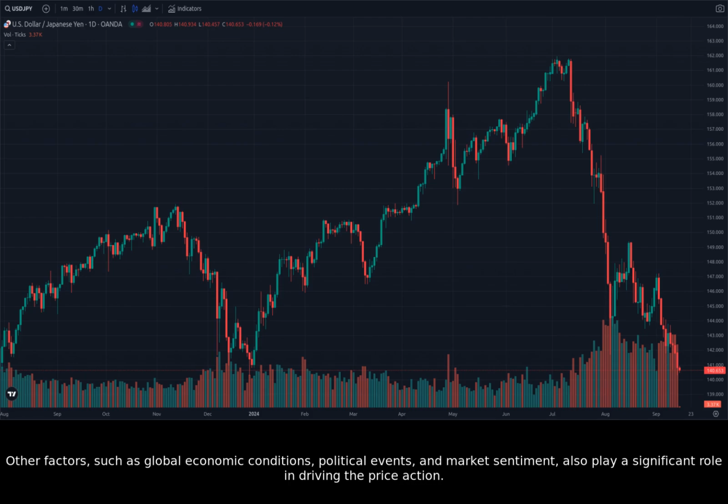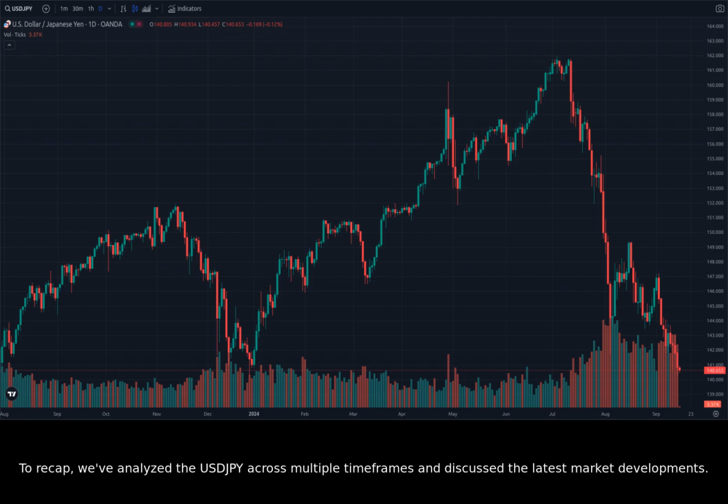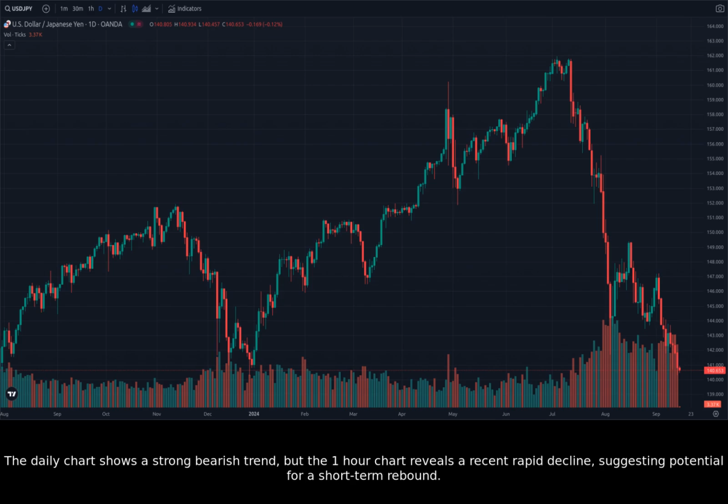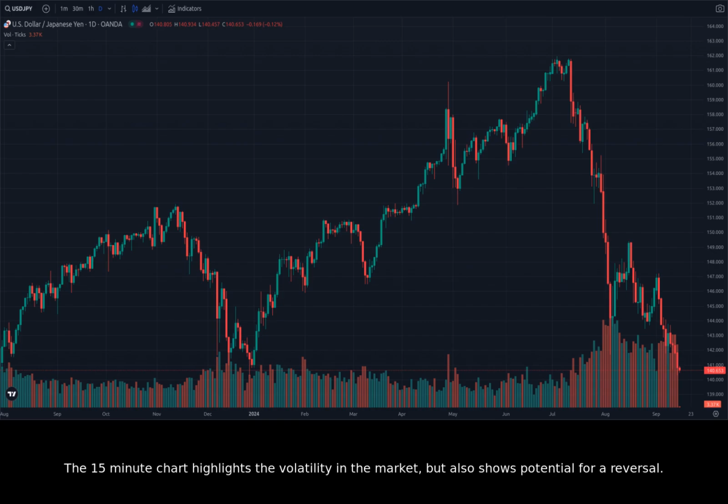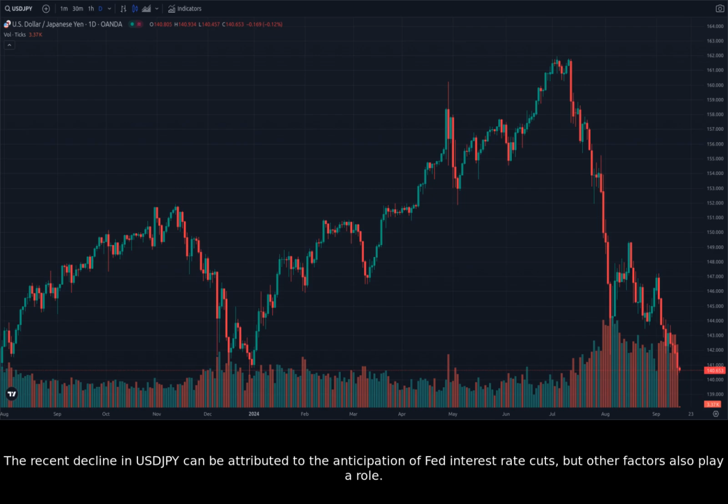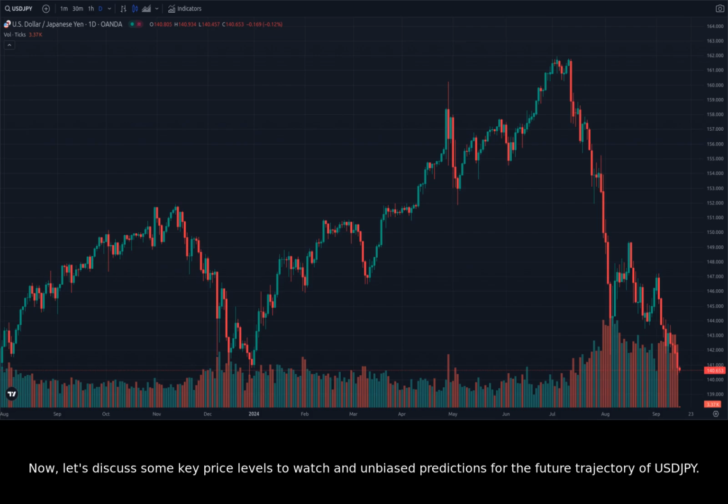To recap, we've analyzed the USDJPY across multiple timeframes and discussed the latest market developments. The daily chart shows a strong bearish trend, but the 1-hour chart reveals a recent rapid decline, suggesting potential for a short-term rebound. The 15-minute chart highlights the volatility in the market, but also shows potential for a reversal. The recent decline in USDJPY can be attributed to the anticipation of Fed interest rate cuts, but other factors also play a role.